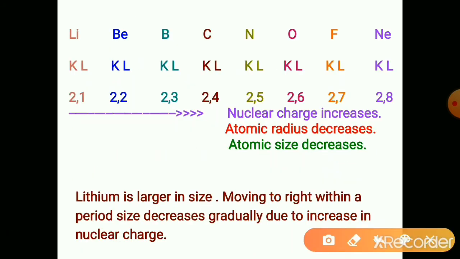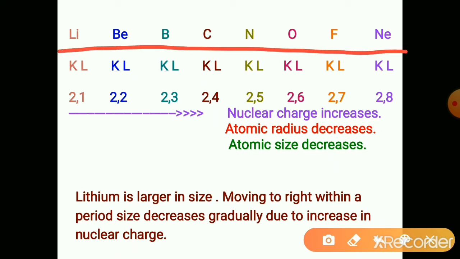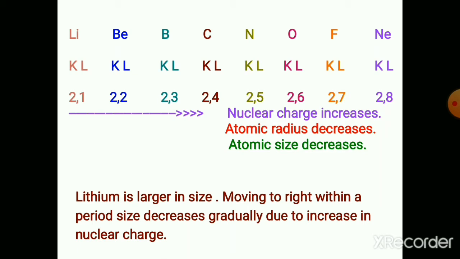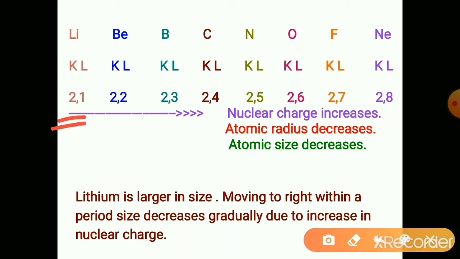See, these are the second period elements. And here atomic number is increasing by 1. So, the number of electrons also increases by 1, and the number of protons also increases by 1. And protons are positively charged. So, here 3 positive charges are there.